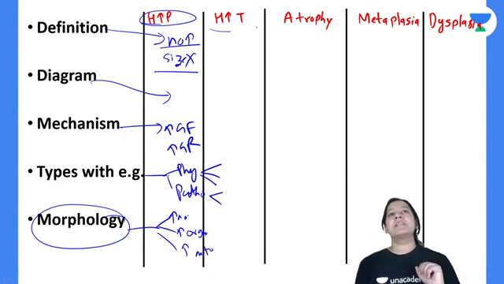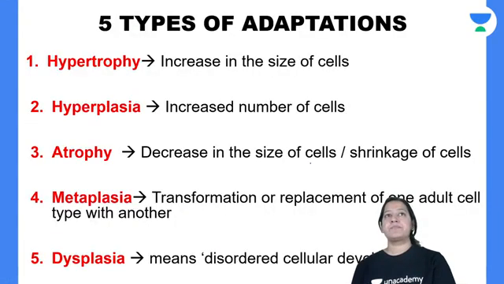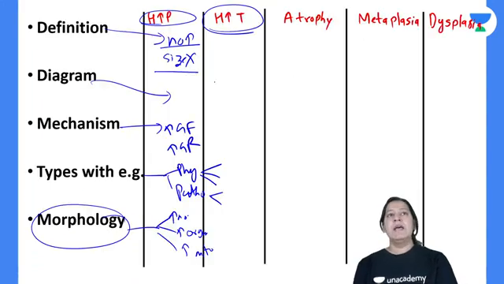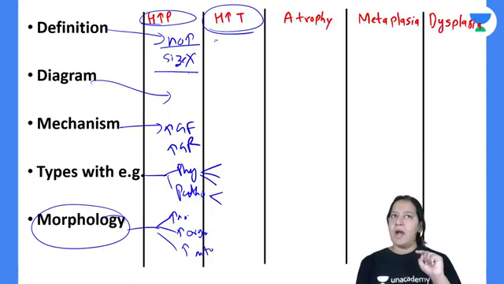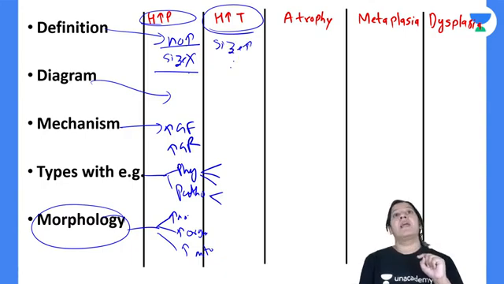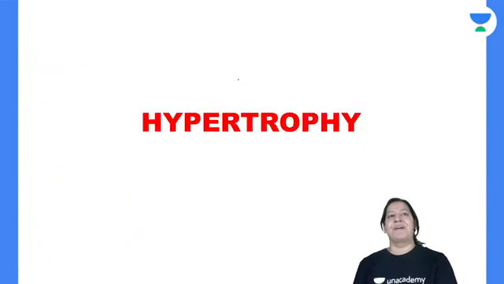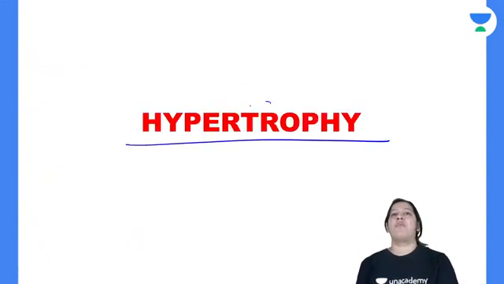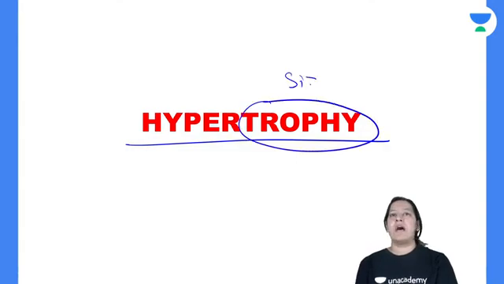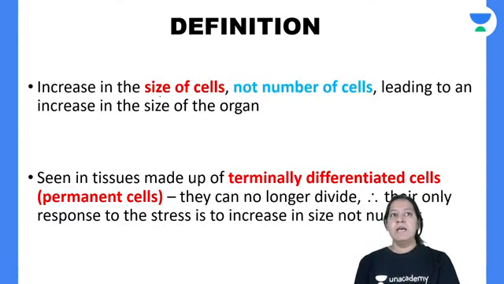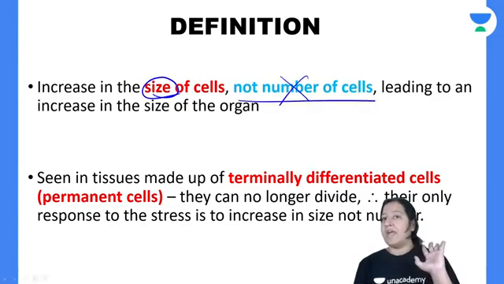So let me start the second adaptation, hypertrophy. Trophy means size. Here the number was increasing, not the size. Here the size will increase, not the number. So increase in size, not number. Can you see? Size. So increase in size, not the number. Right? Negative finding also. Again I am saying.